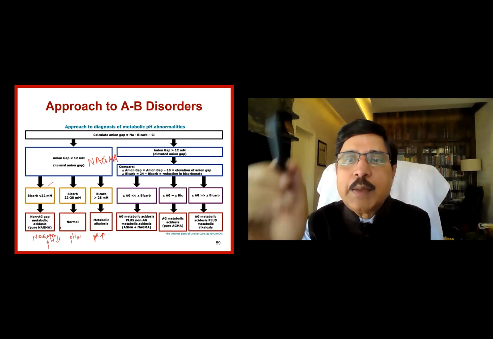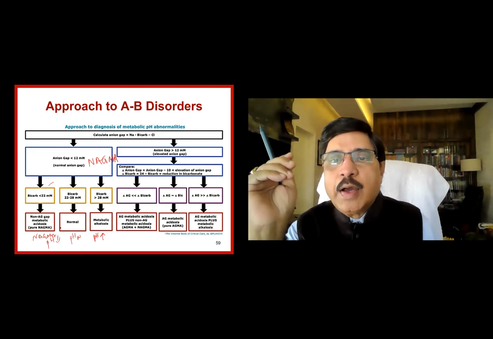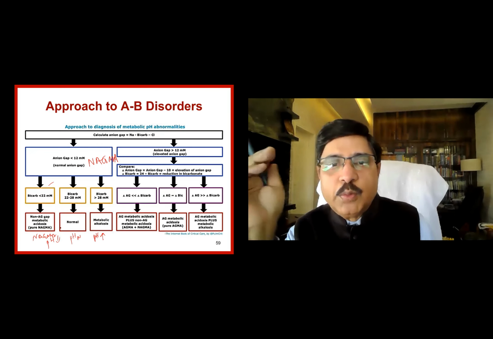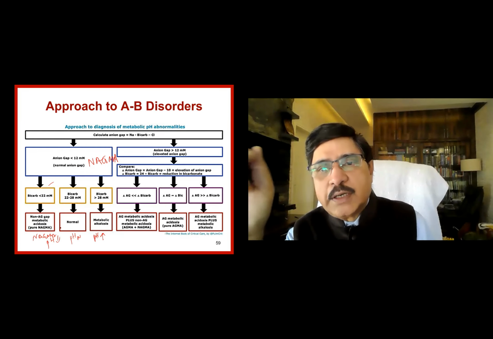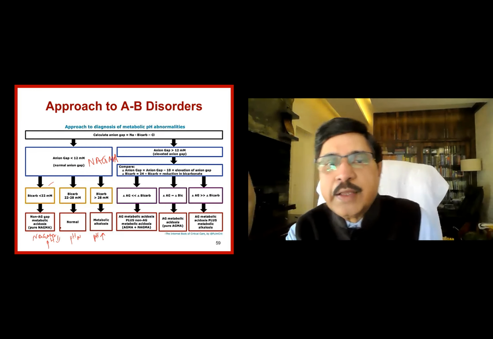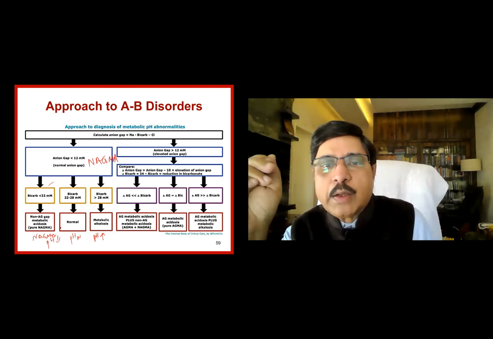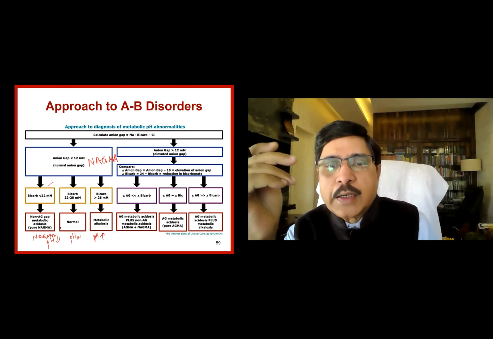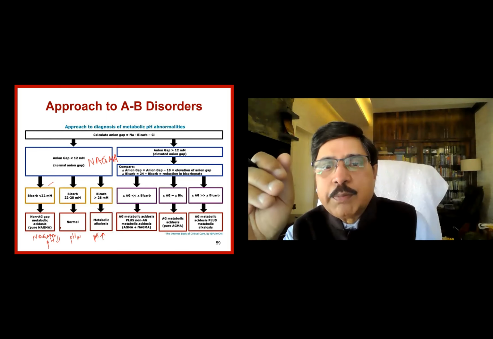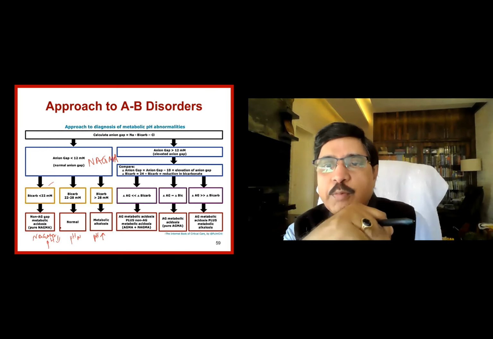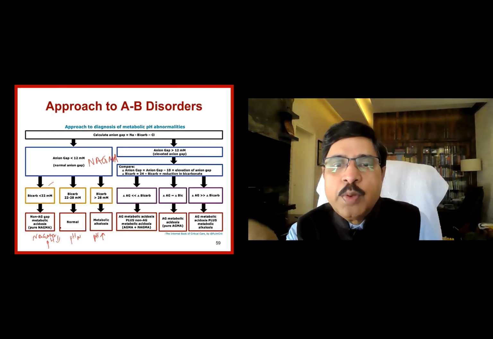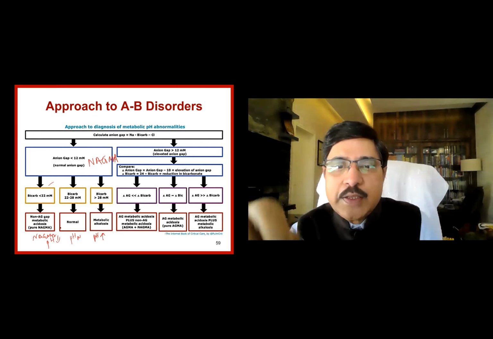So when the anion gap is more than 12 or the delta gap is more than 2, delta anion gap is equal to anion gap calculated minus 10, which is the elevation of the anion gap, also look at the bicarbonate gap, delta bicarbonate. Delta bicarbonate is the serum bicarbonate given versus the calculated bicarbonate after adding the anion gap to that, and that tells you whether the bicarbonate delta is there.